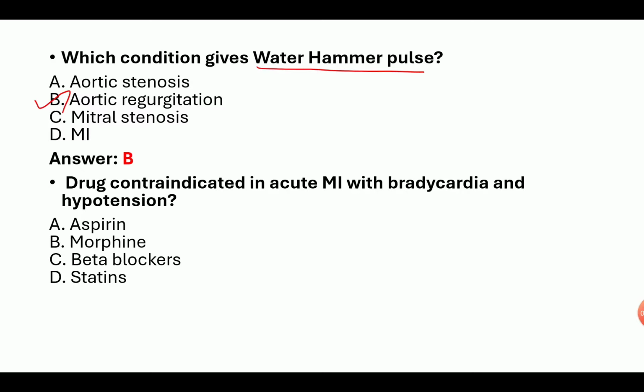Drug contraindicated in acute MI with bradycardia and hypotension: aspirin, morphine, beta blockers, statins. Answer is C, beta blockers, because beta blockers reduce the heart rate and blood pressure. The patient already has bradycardia and hypotension, so we can't give the drug; it is contraindicated in acute MI with bradycardia and hypotension.